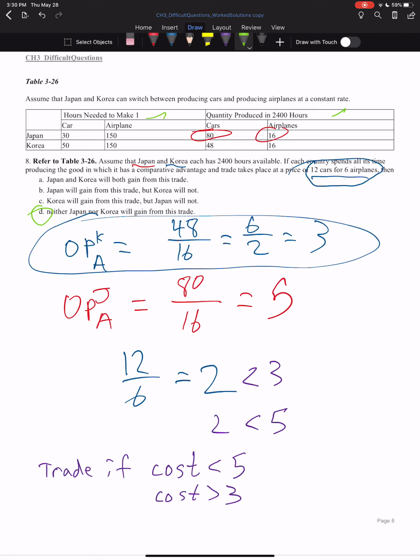I apologize. If they do actually make this trade, man, not my finest shade. If they do actually make this trade, then what we're going to want to be looking for is who wins and who loses. Well, because the opportunity cost is so far below this 5, we know that Japan's going to win. So they're going to be very happy. However, Korea, because it's below their opportunity costs and they're the one producing airplanes, they're actually getting less cars for airplanes than they would otherwise.